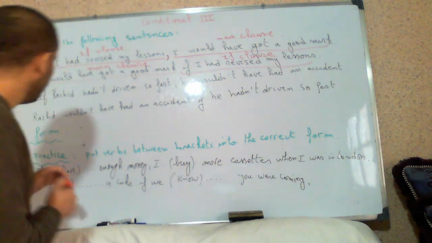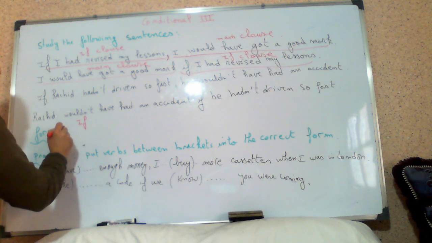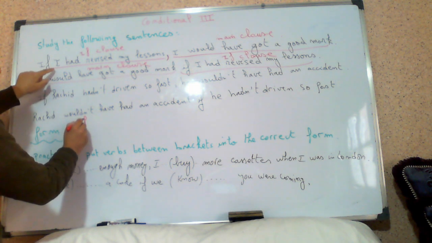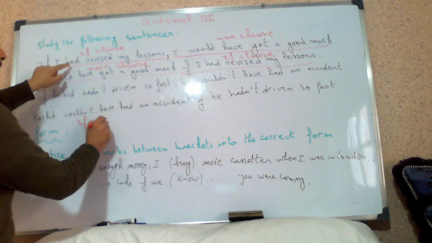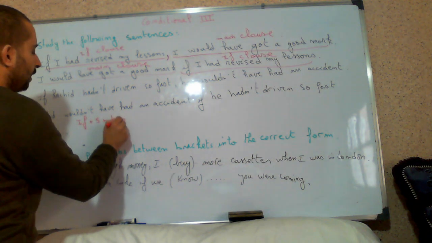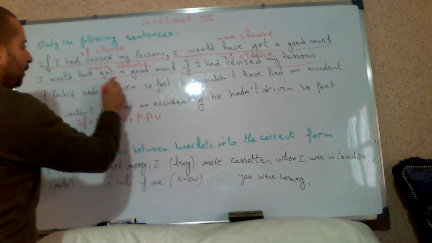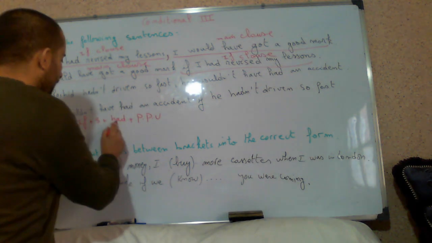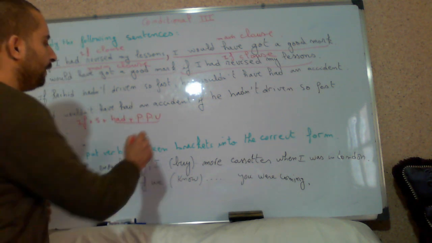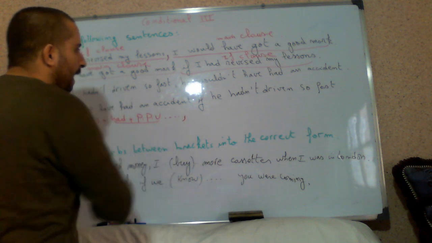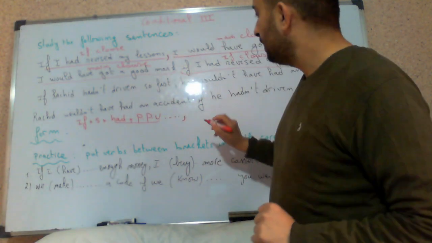So if we have conditional type 3, it starts by what? If we start by the if clause, we start by if plus subject plus had plus past participle verb, or past perfect, or had plus past participle. Finish your clause, comma, and we have what?